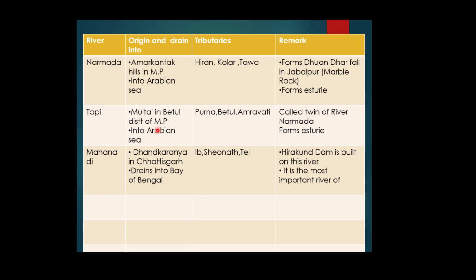The source of river Tapi is Satpura range under the Betul district of Madhya Pradesh, and it drains into the Arabian Sea, similar to the Narmada river. The main tributaries of the river Tapi are Purna, Betul, Amravati. The main tributaries of river Narmada are Hiran, Kolar, Tava.